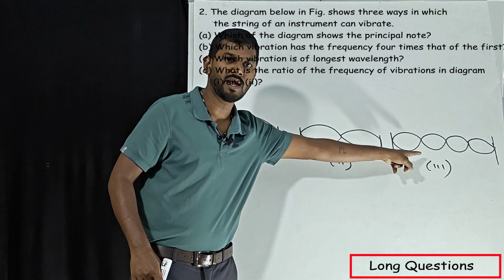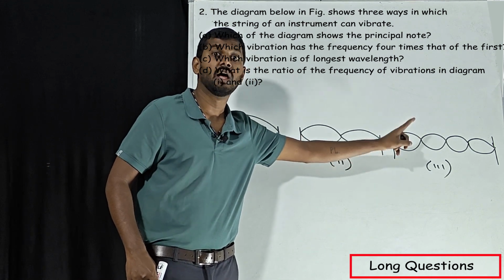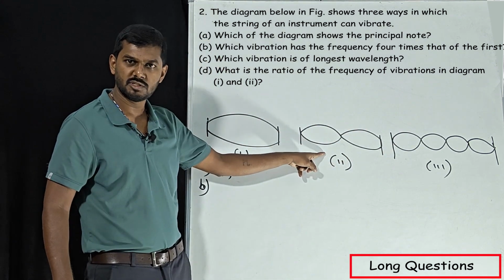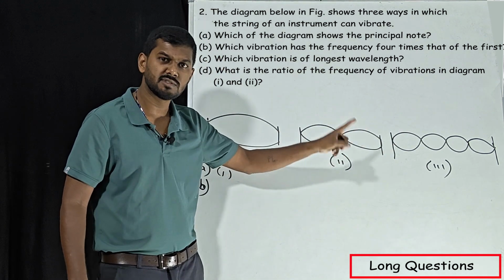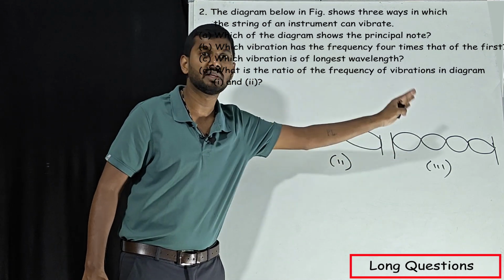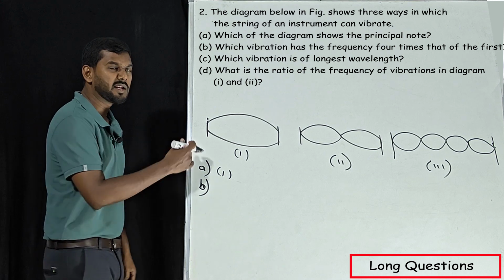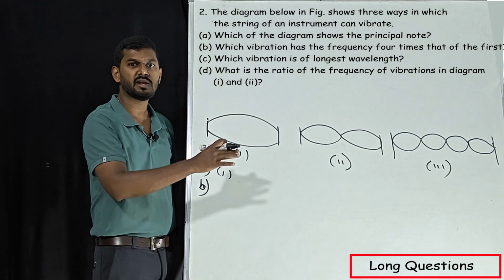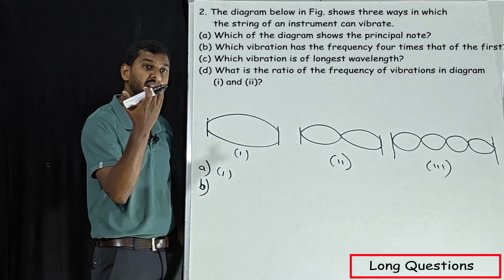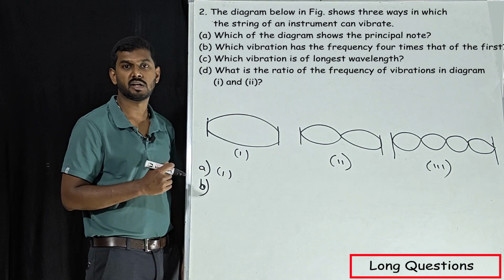Anyhow, we have four here, right? This is considered the third subsidiary note. Okay, principal note, first subsidiary. If we have three waves, that will be second subsidiary, and we have four here, right? This will be third subsidiary. Okay, next, that is not there in the question, just an example, because we should not always expect the principal note, right? They can ask first subsidiary or second subsidiary also.